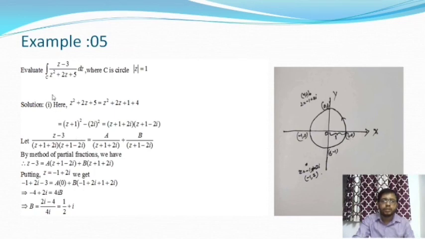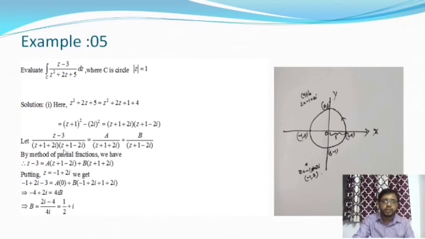From the denominator z square plus 2z plus 5 we'll get the 2 factors. The first factor is z plus 1 plus 2i, and the second factor is z plus 1 minus 2i. So z minus 3 by z square plus 2z plus 5 can be expressed as z minus 3 by z plus 1 plus 2i into z plus 1 minus 2i.